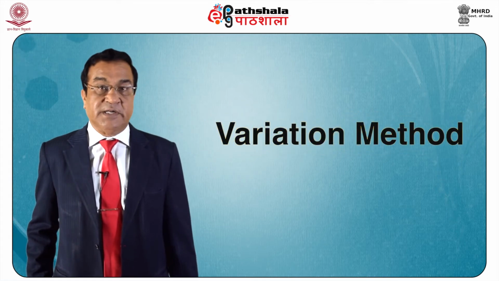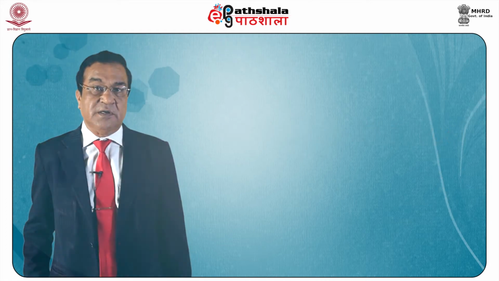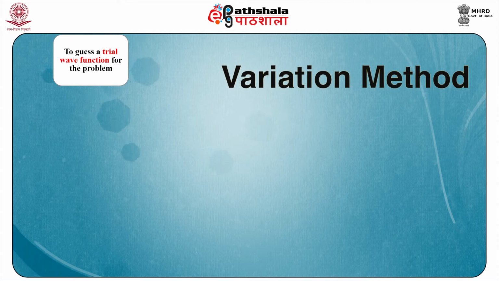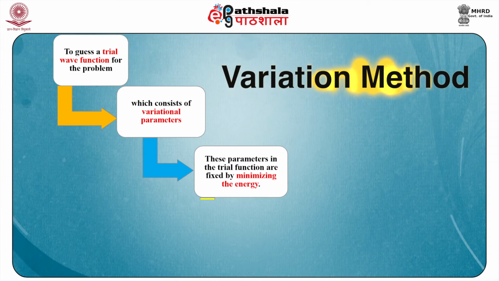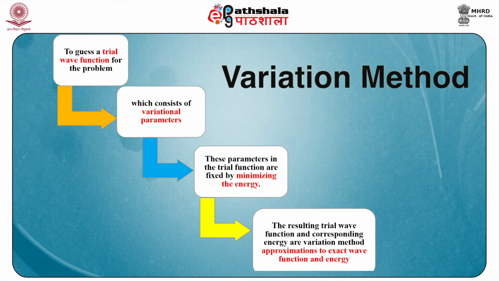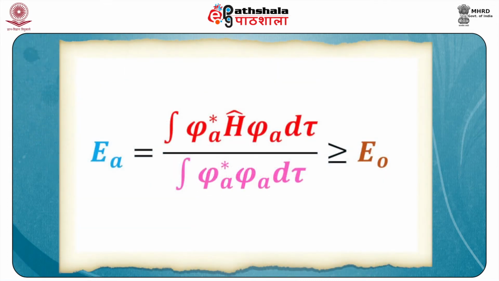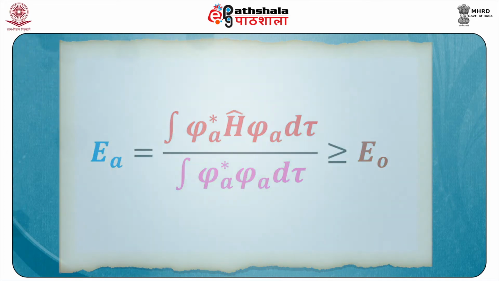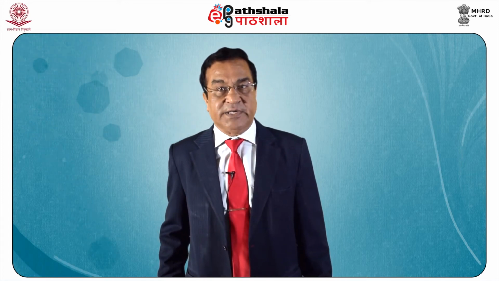As you have already studied in earlier modules relating to variation method, in the variation method, one starts with a trial wave function, which is an approximate wave function. And using that approximate wave function, one calculates the approximate energy. That's basically what we do. And that approximate energy is always more than the exact energy. So extending the same thing here, Huckel used variation method to study organic conjugated molecules.